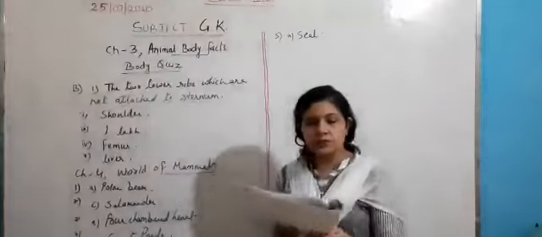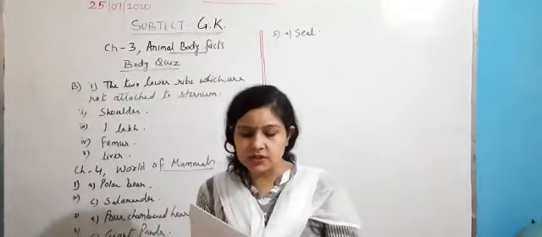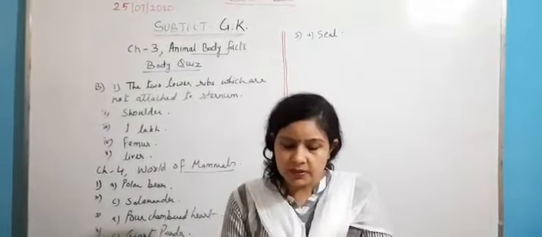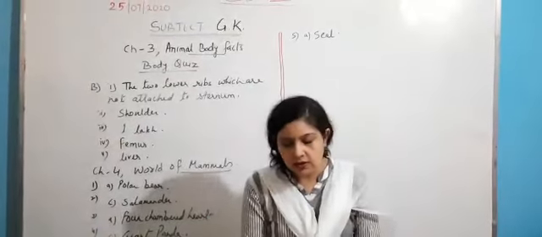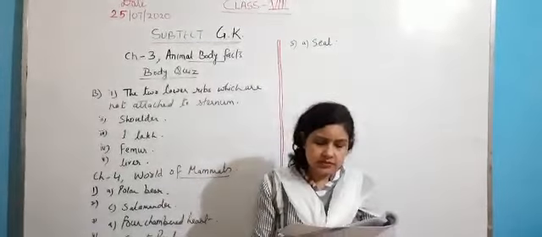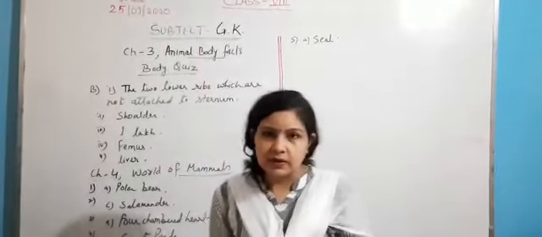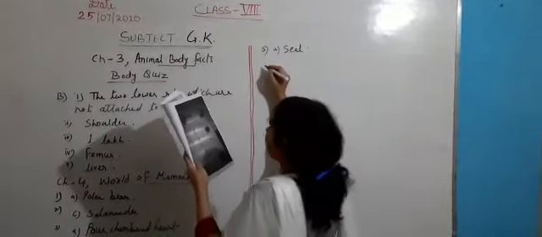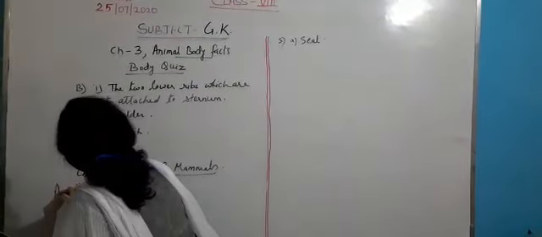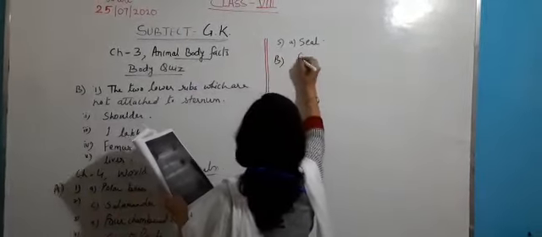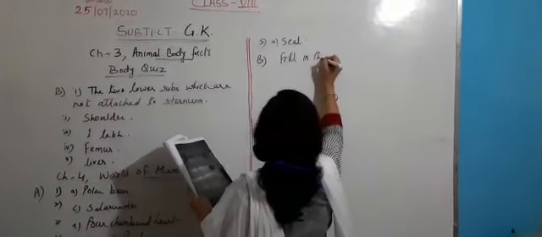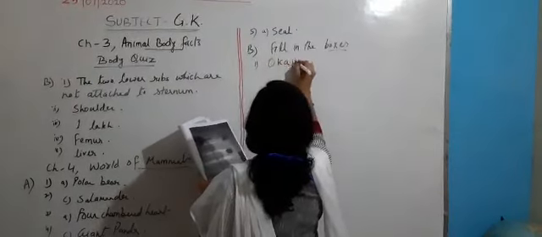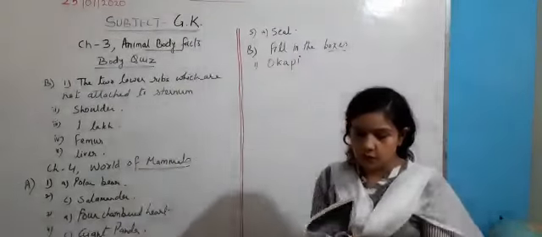Now come to the next part of the same chapter. Fill in the boxes of these extraordinary mammals. Some pictures of extraordinary mammals are given, and something about them is also given. So let us write the answers. It was A part and it is now B part. First picture is of okapi.